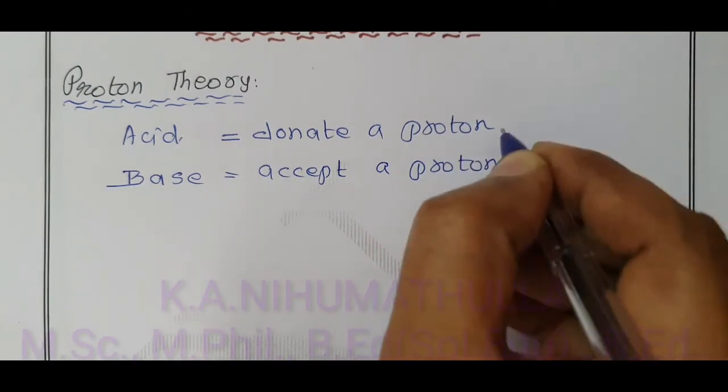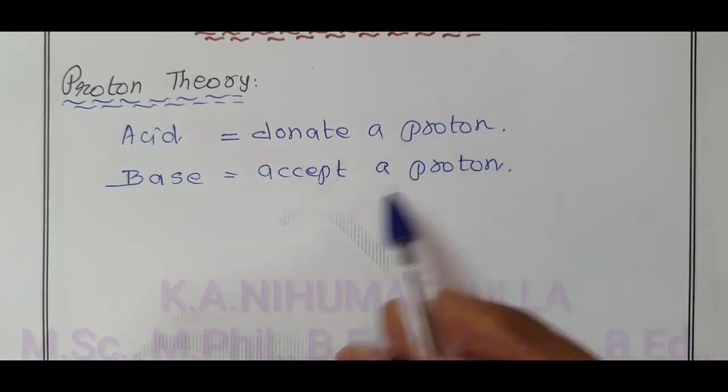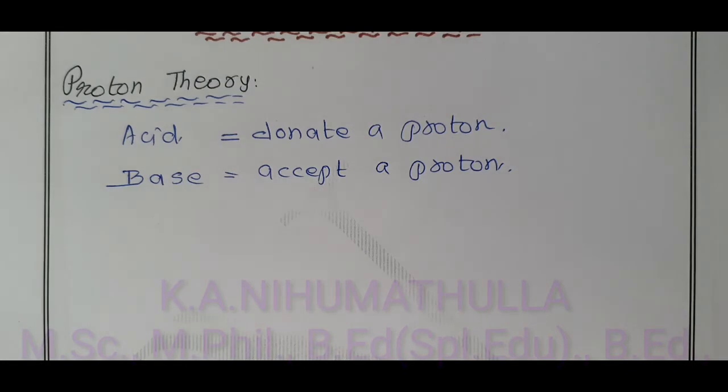An acid is a substance which has a tendency to donate a proton, and a base is a substance which has a tendency to accept a proton.